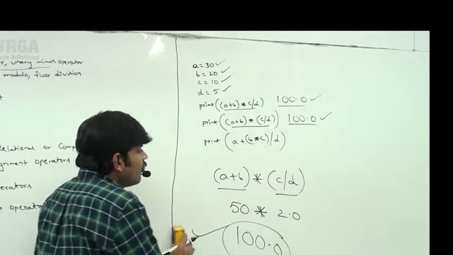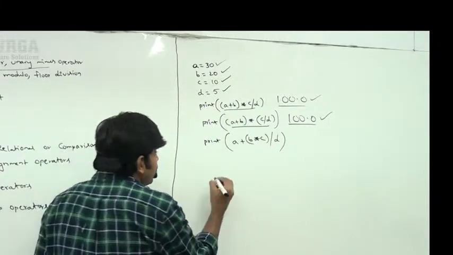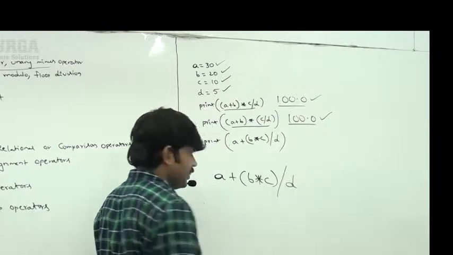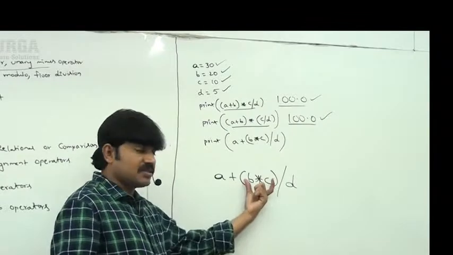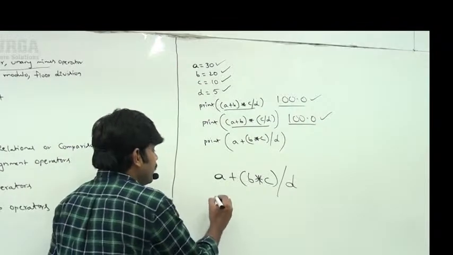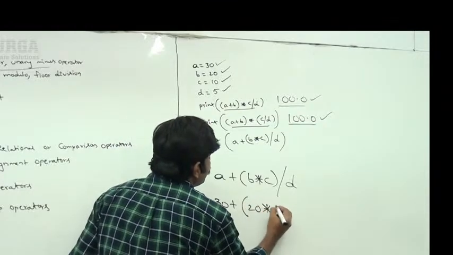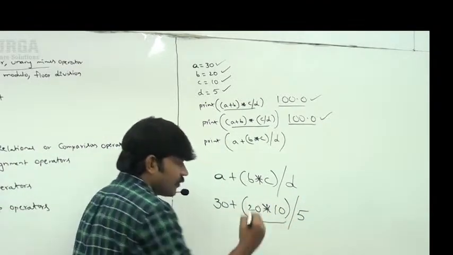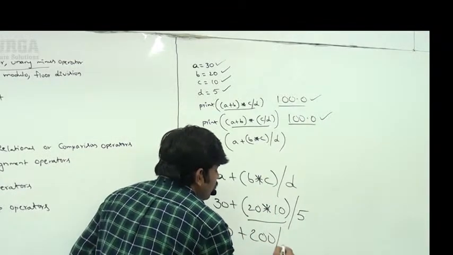Now the third one, take a bit special care. What is the third possibility? A plus (B into C) by D, sir. Highest priority goes to B into C because of the parenthesis. B into C, 20 into 10, is 200. A is 30, plus 200 by D, which is 5.